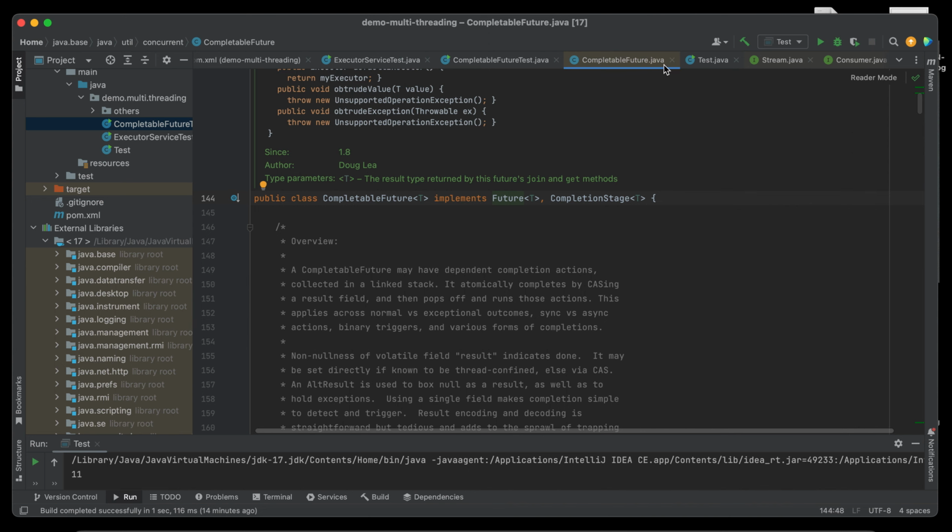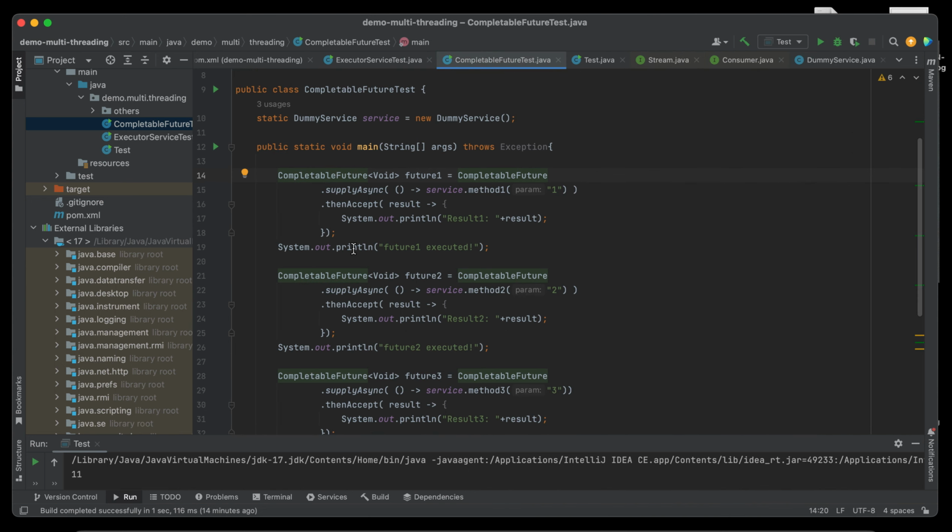Using this class, we will be able to execute these three methods in parallel.